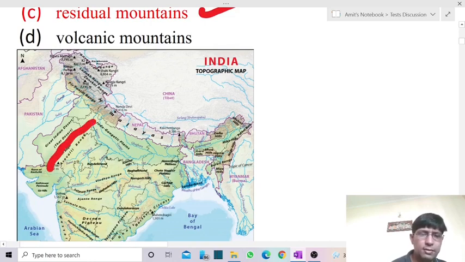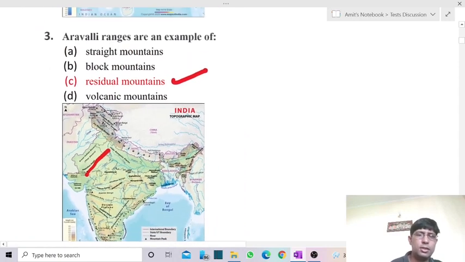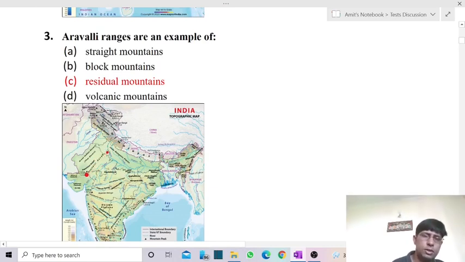So they were having the Aravali range, extending from the northern part of Gujarat, crossing Rajasthan up to Majnu ka Tila in Delhi. So it is the residual mountain, not having very high mountains. You can see it is more in the range of hills, not of mountains. So the answer is residual hill.